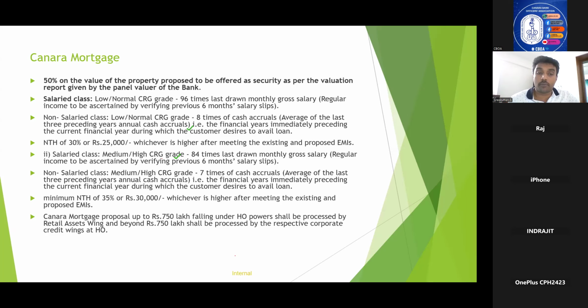Now, Canara Mortgage proposals up to 7.5 crore will be processed by retail asset wing, and beyond 7.5 crore, it will be processed by the respective corporate credit wings at head office, that is MCCW or LCCW, as the case may be.